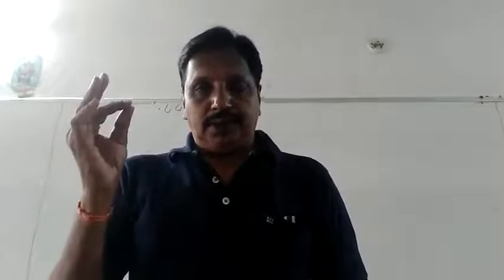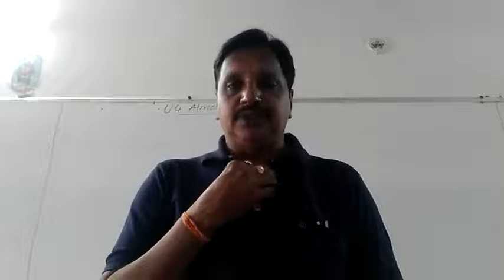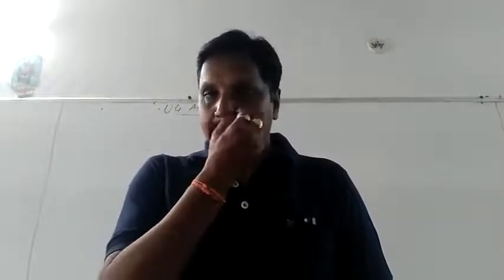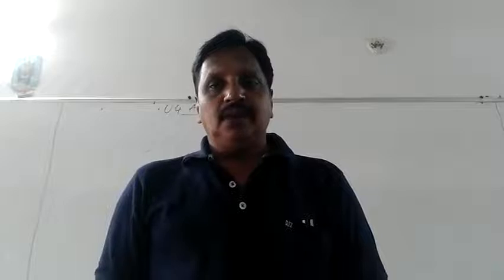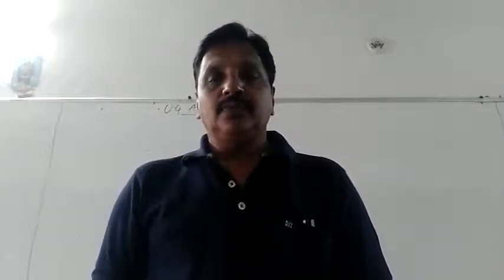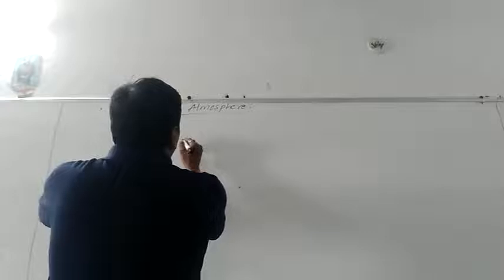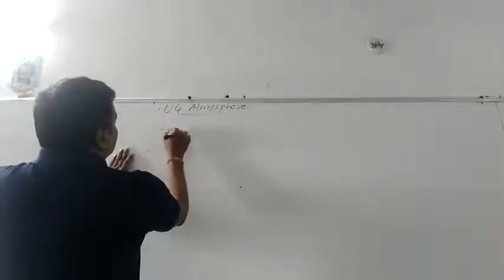So, when it is raining, why does this rain happen on the surface of the earth? We are going to come across that. Basically, there are three types of rainfall. One is convectional rainfall, another is orographic or orogenic rainfall, and the other is cyclonic rainfall. The types of rainfall.